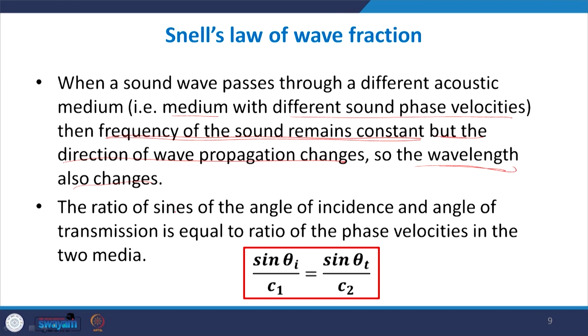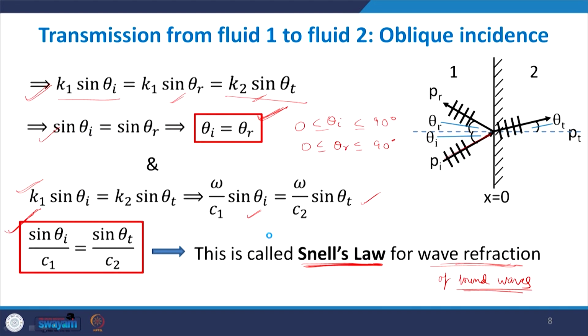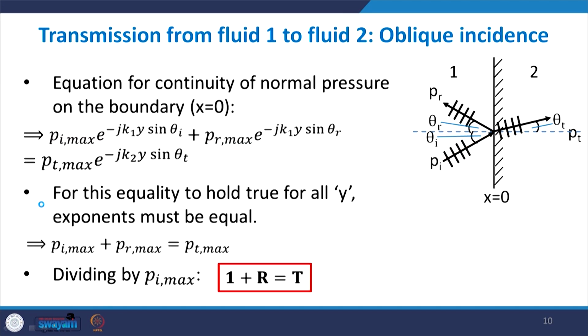According to Snell's law, the ratio of the sines of the angle of incidence and angle of transmission is equal to the ratio of the phase velocities in the two media. So this is the relationship between the two angles. We got these two relationships, that theta I is equal to theta r, and this is the second relationship. Okay, now we have got these relationships.